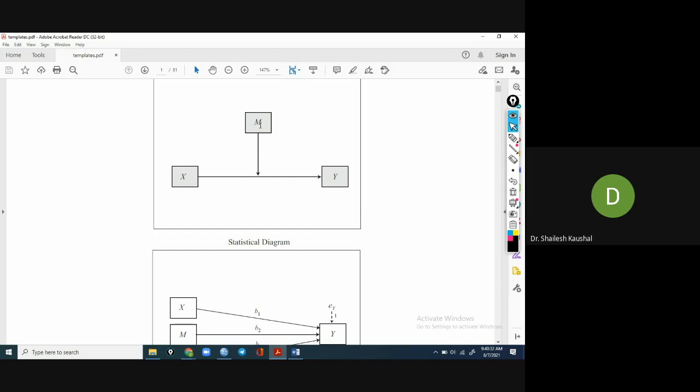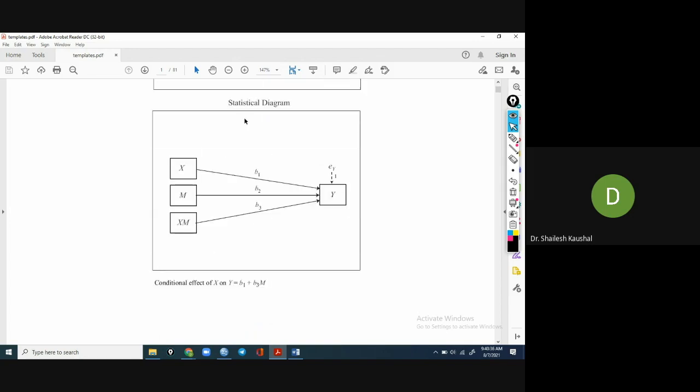Statistically, x is related to y with regression coefficient b1, m is related to y with regression coefficient b2, and the third term is the interaction effect, x into m, the multiplication of the independent variable and the moderator variable.